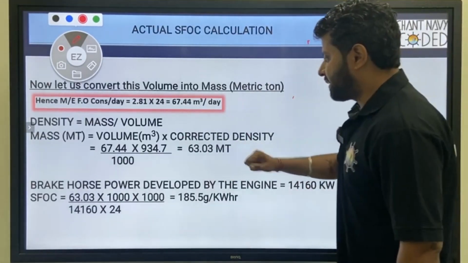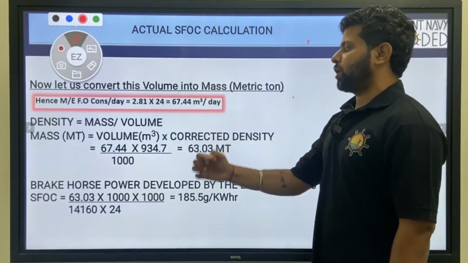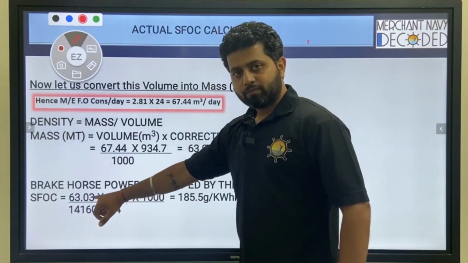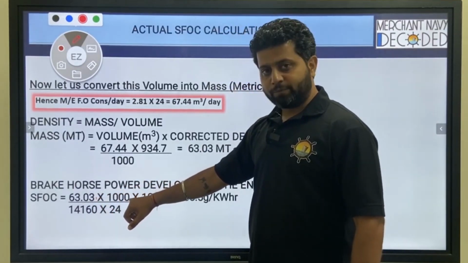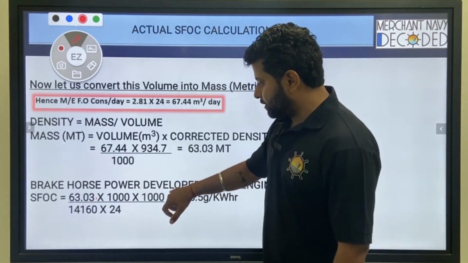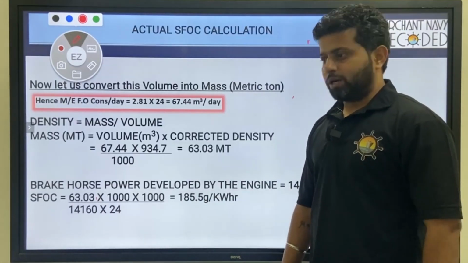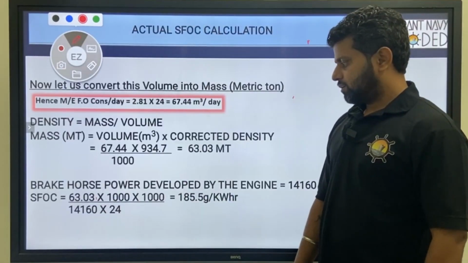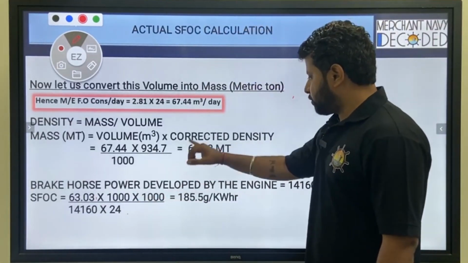So it came to 63.03 metric ton. Now what is SFOC? It is gram per kilowatt hour. So 63.03 metric ton, I have to convert this into grams, into 1000 means kg, into 1000 gram, so the upper unit has become gram, divided by kilowatt. How much kilowatt? 14160 kilowatt, per hour, divided by 24, because we had taken this for 24 hours.